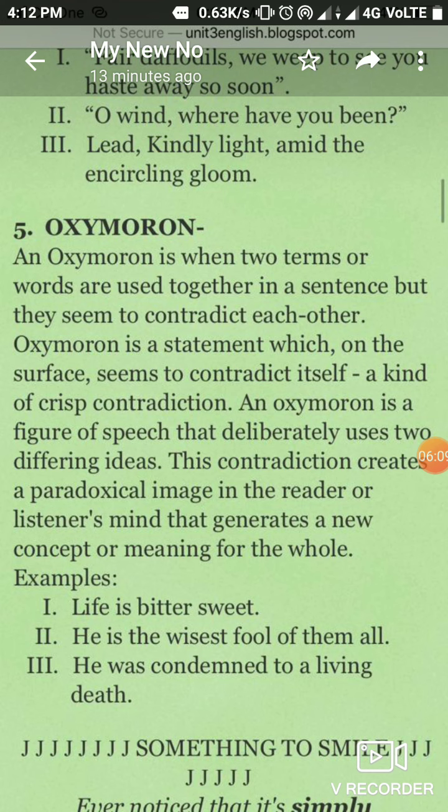So we have understood the meaning of oxymoron clearly, that these words are having opposite meaning. So we have to use this. If we find these types of words in any line of any poem, we will definitely find out that this is none other than oxymoron.